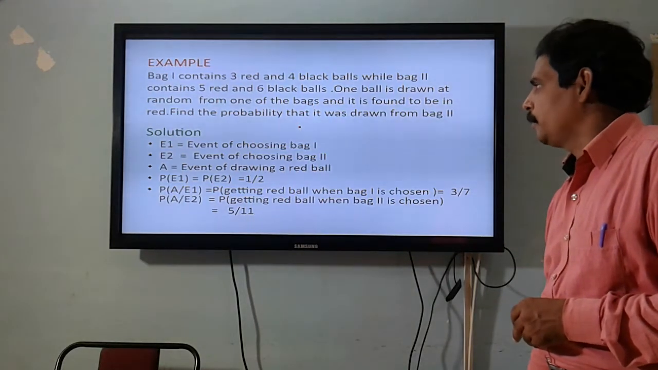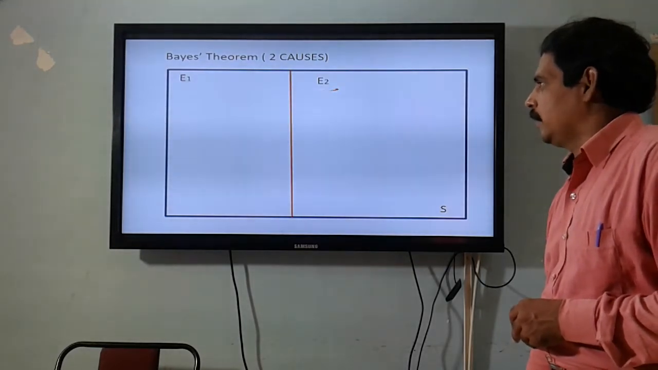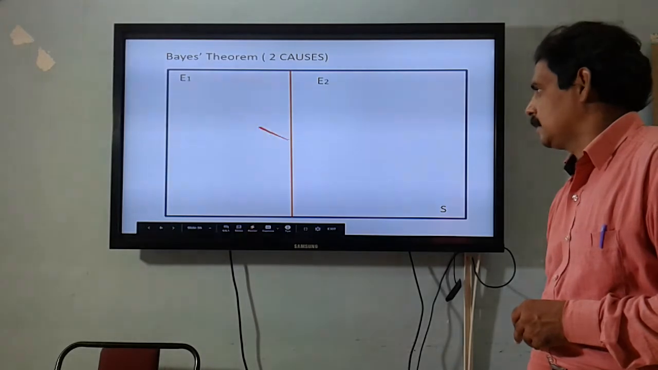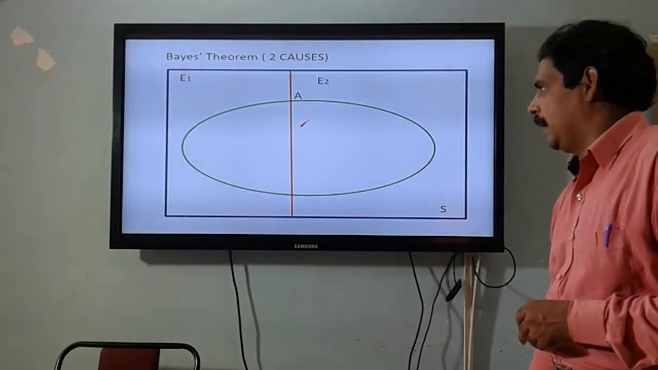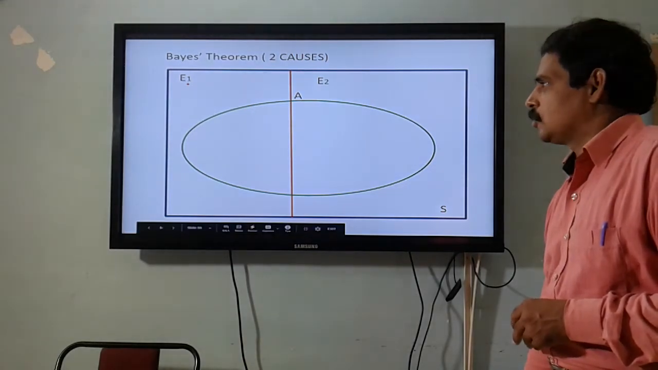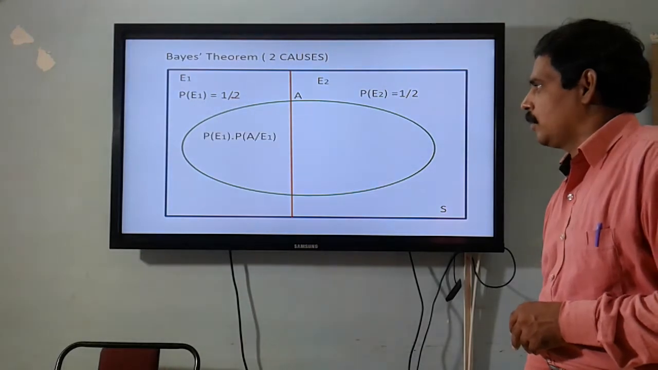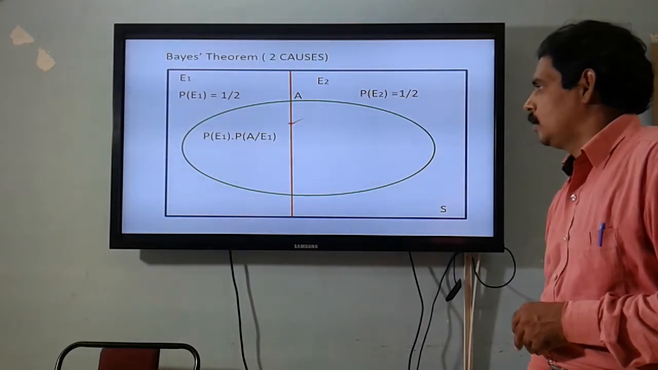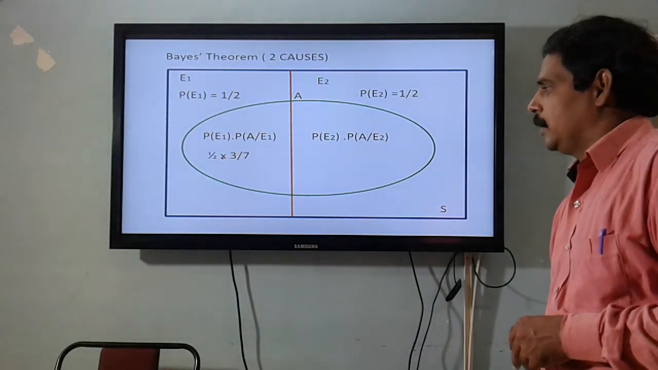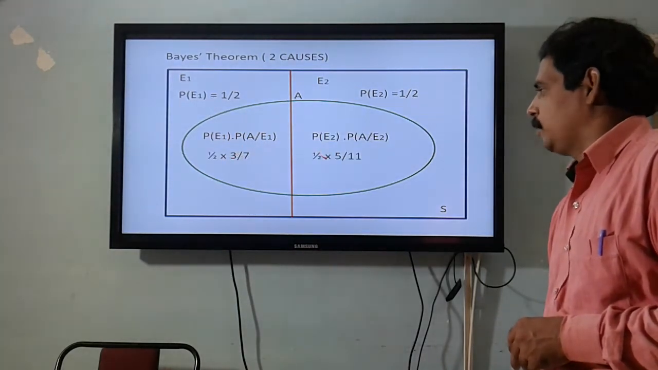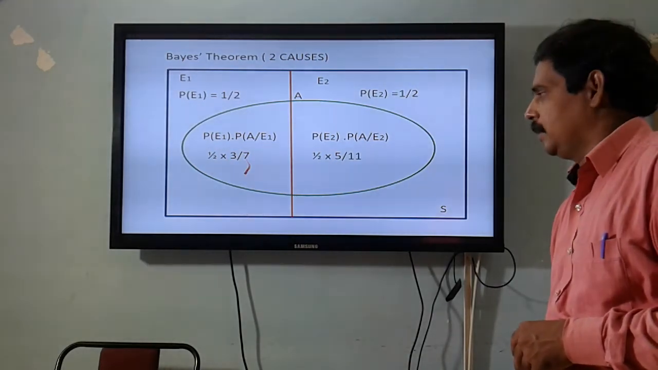Now we proceed. Let's see the diagram also. This is the partition with E1 and E2 in the sample space S. This is event A, the effect, getting a red ball from the chosen bag. And this is event E1, choosing bag 1, and event E2, choosing bag 2. The probability is 1 by 2, the probability is 1 by 2. The probability of E1 into probability of A by E1 is given by 1 by 2 into 3 by 7. This is 1 by 2 into 5 by 11. We multiply and add these two, and we get the total probability.